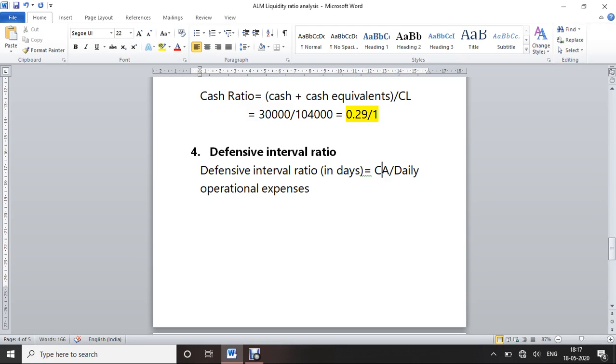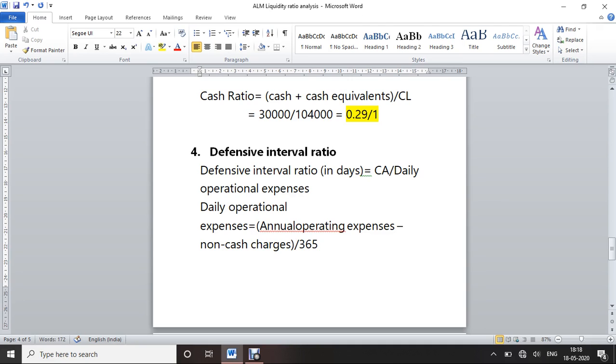The next one is daily operational expenses. The formula is annual operating expenses minus non-cash charges, divided by 365.